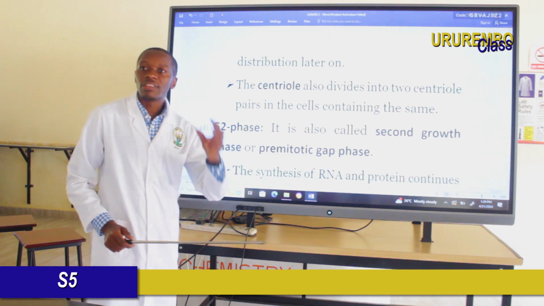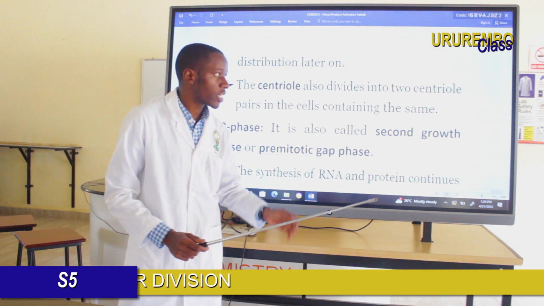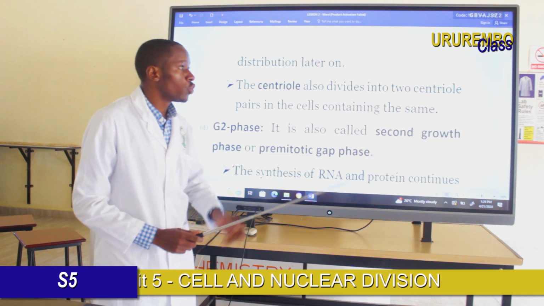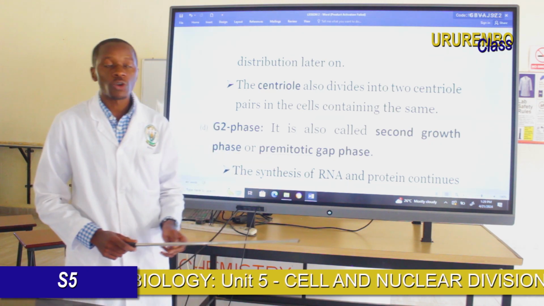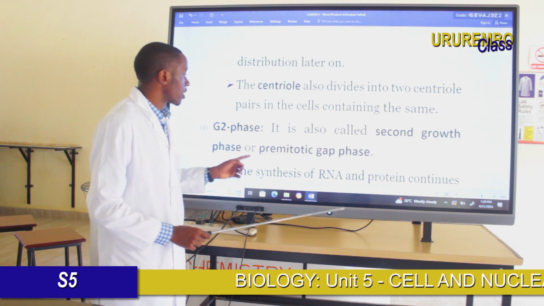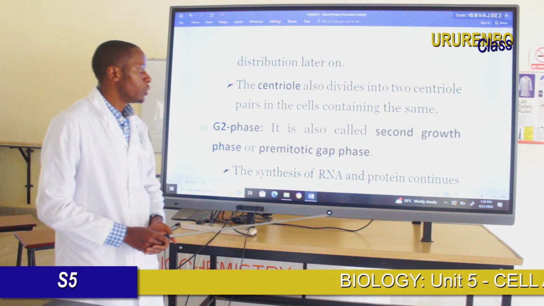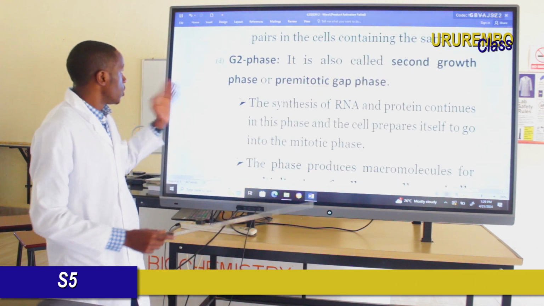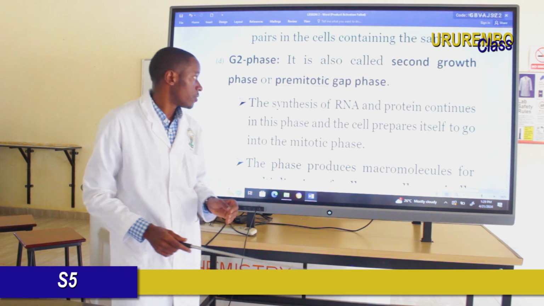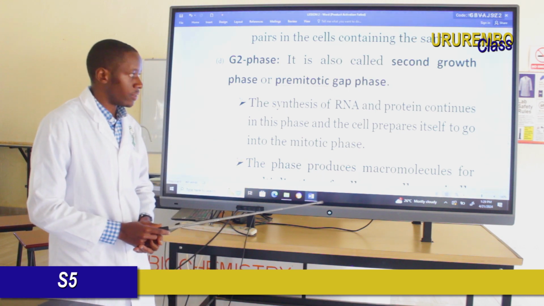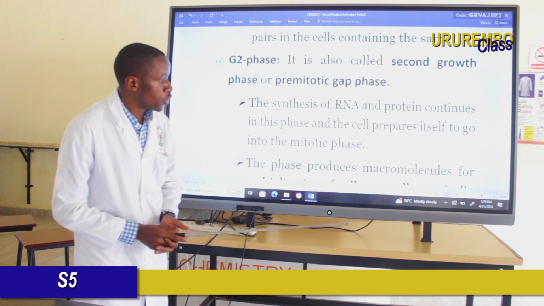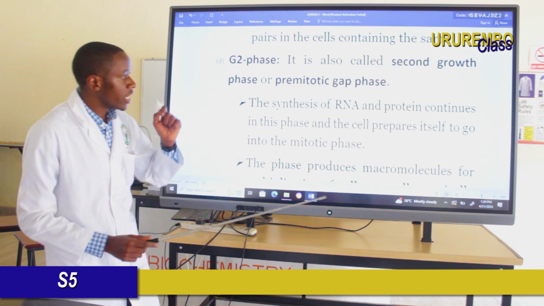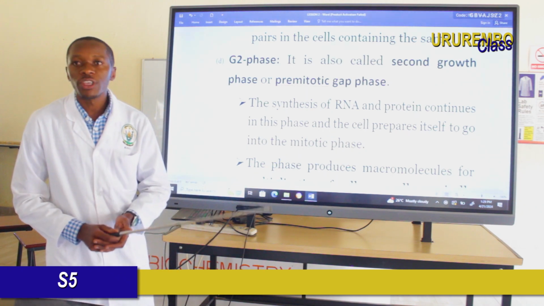So after the synthesis phase, I think you understand the different characteristics that take place in it. Then comes the G2 phase, the second growth phase, or pre-mitotic gap phase. In G2, the synthesis of RNA and proteins continues, and the cell prepares itself to go into the mitotic phase.